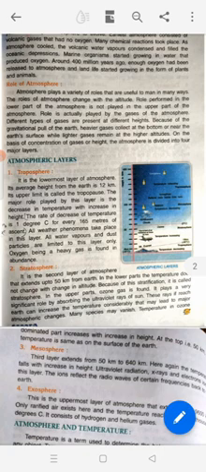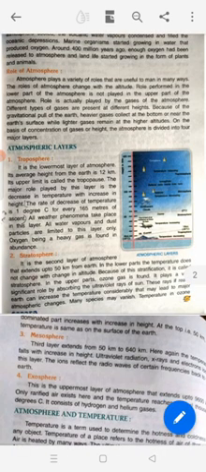Role of atmosphere. Atmosphere plays a variety of roles that are useful to man in many ways. The roles of atmosphere change with the altitude. Role performed in the lower part of the atmosphere is not played in the upper part of the atmosphere. The role is actually played by the gases of the atmosphere. Different types of gases are present at different heights. Because of the gravitational pull of the earth, heavier gases collect at the bottom or near the earth's surface, while lighter gases remain at the higher altitudes. On the basis of concentration of gases or height, the atmosphere is divided into 4 major layers.